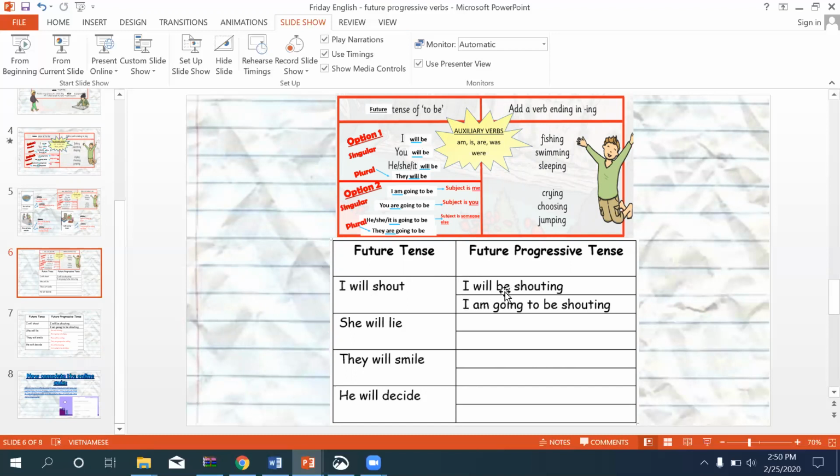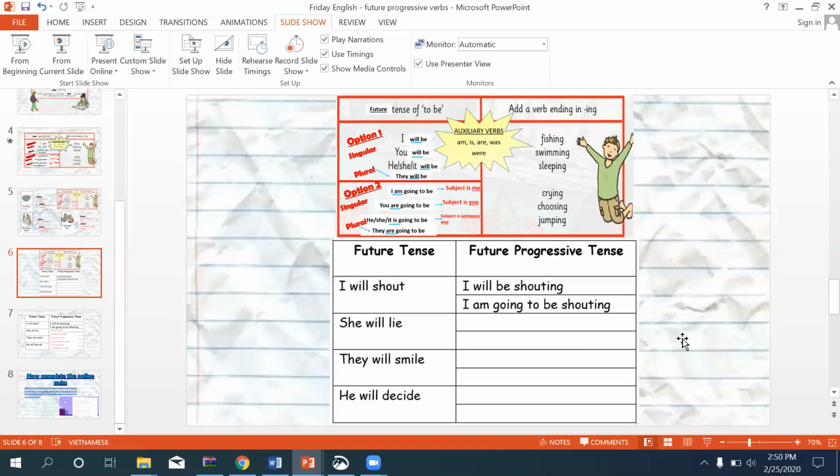I will be shouting. And then option 2, I look at my subject, it is I am. I am, and then we add going to be. Going to be shouting. So pause the video, see if you can do these 3 here.